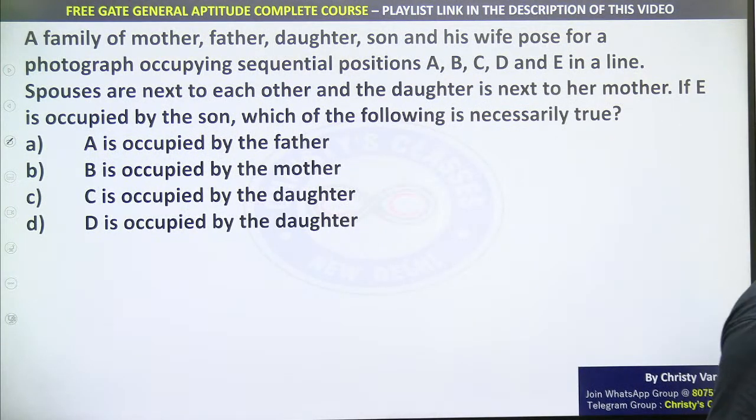I will give you 30 seconds for each question to read if you haven't read it before. Most of you may have attended this exam, but many of you may not have attended this exam. So you can try the question once, then I will explain. This is a hybrid question. Blood relation, seating arrangement, both are needed. Seating arrangement idea especially is needed. Linear arrangement.